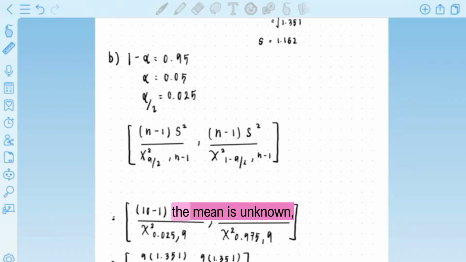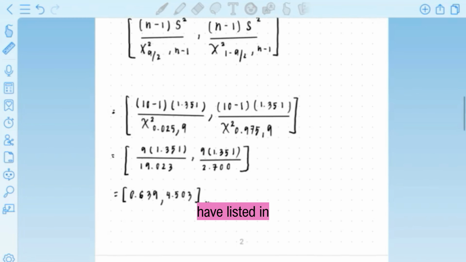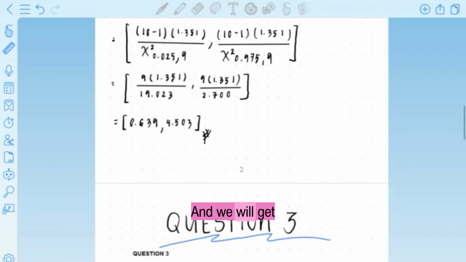Next, since the mean is unknown, we need to use the case 2 formula, which is n minus 1 times sample variance over chi-square alpha over 2 with n minus 1. So we substitute all of the information that we have listed in the formula, and we will get that the confidence interval at 95% is 0.639 and 4.503.